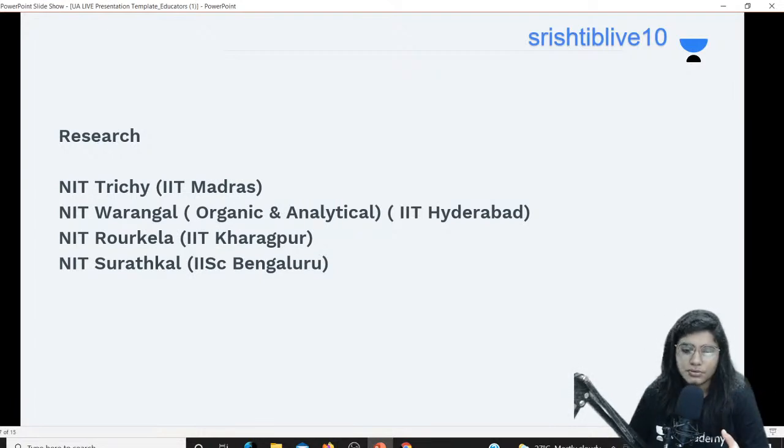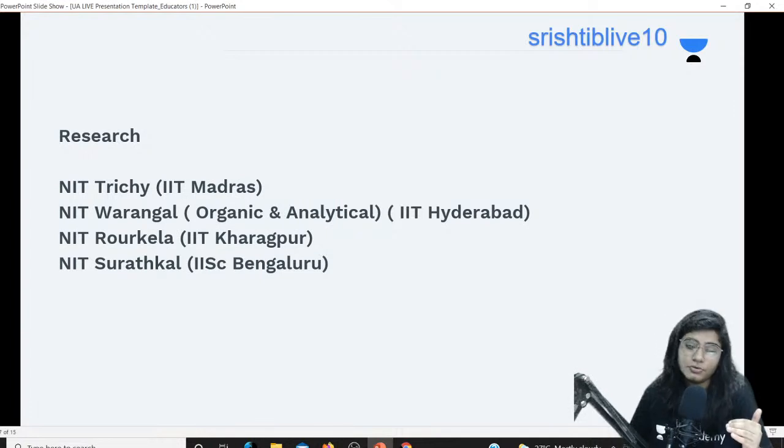Next is NIT Rourkela, right? It's also a good NIT, located in Orissa. If you're interested in NIT Rourkela, it does have a good placement center, and at the same time it offers you general MSc chemistry. So if you're looking for general MSc chemistry, then definitely you should go for NIT Rourkela, okay? Last is IIT Surathkal, so you should also give preference to IIT Surathkal in case you're not getting the first three, okay? So this is the priority you should follow for research, okay?